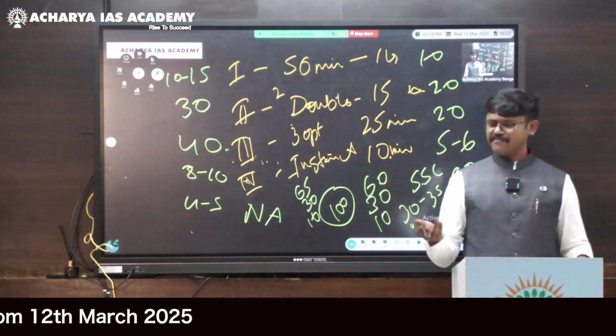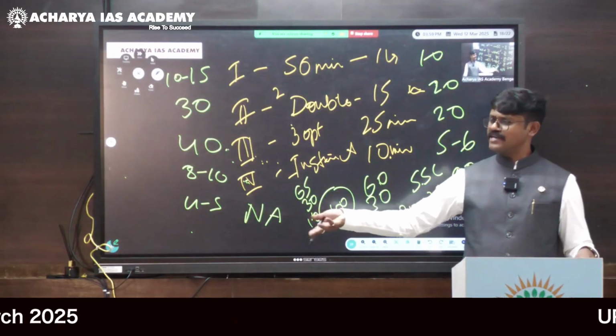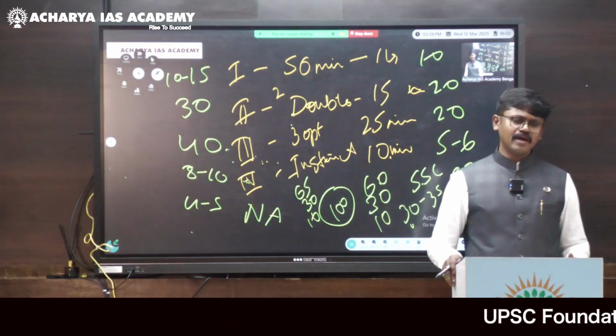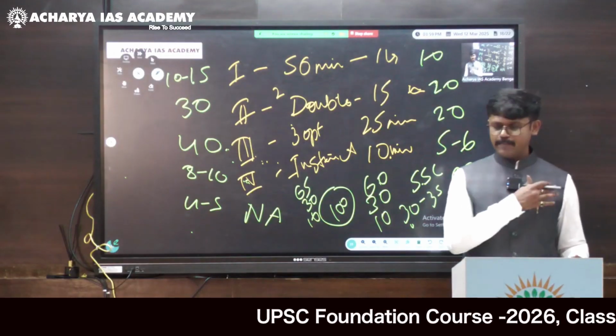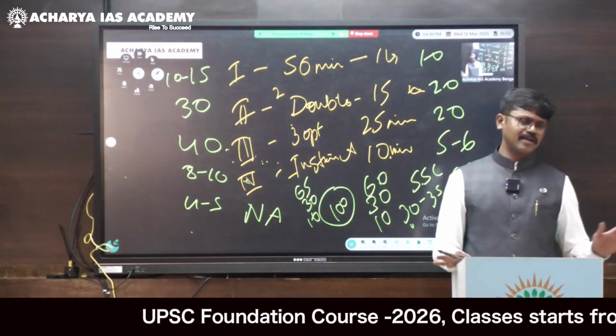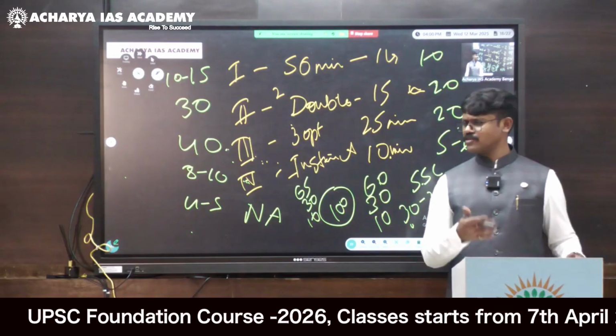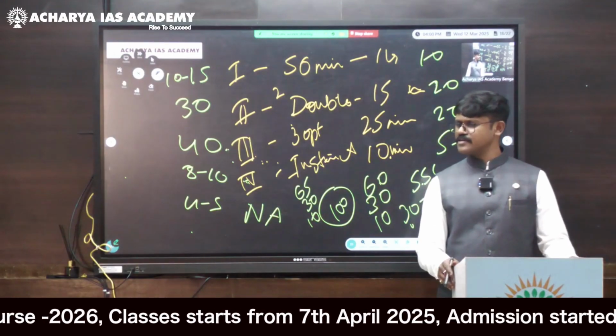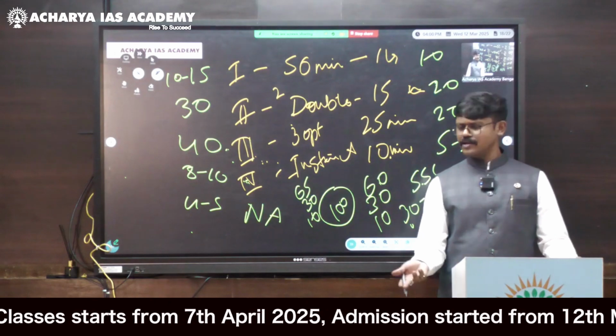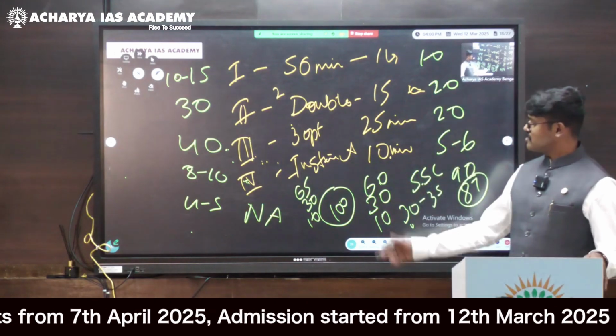Cut off. 45 means 90 marks. 90 minus 45 is 90 minus 30. 60 marks, unless you have any category or anything and the paper is very tough, usually you will not clear the exam. And whatever I tell is only for the general candidate, so you just adjust according to whatever it is, right? So according to the general category only I'll be telling. So this is what is expected.